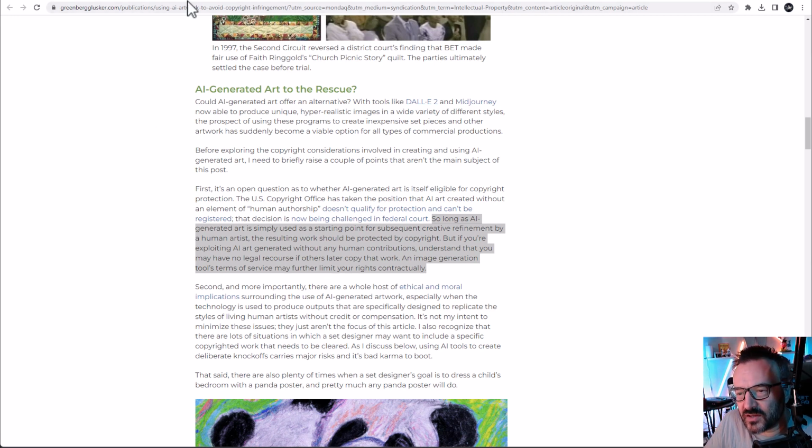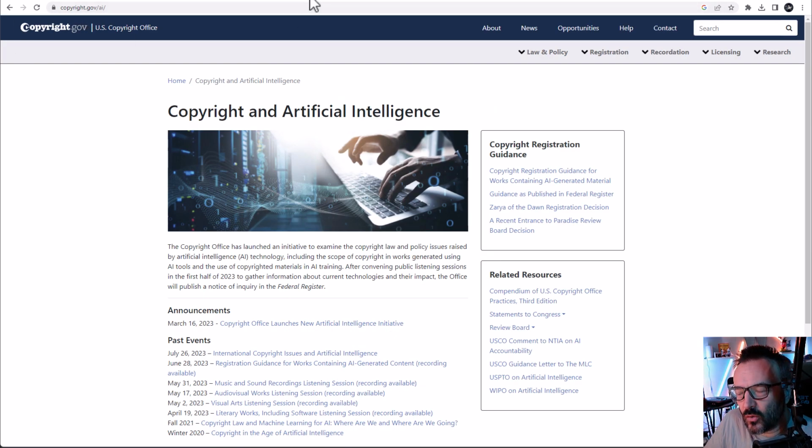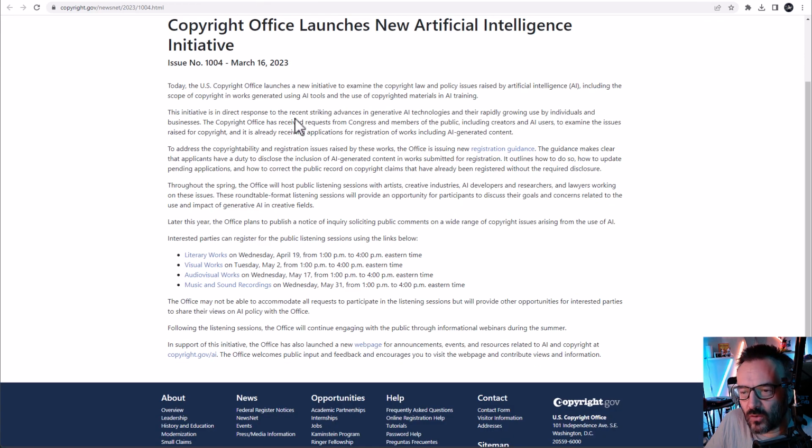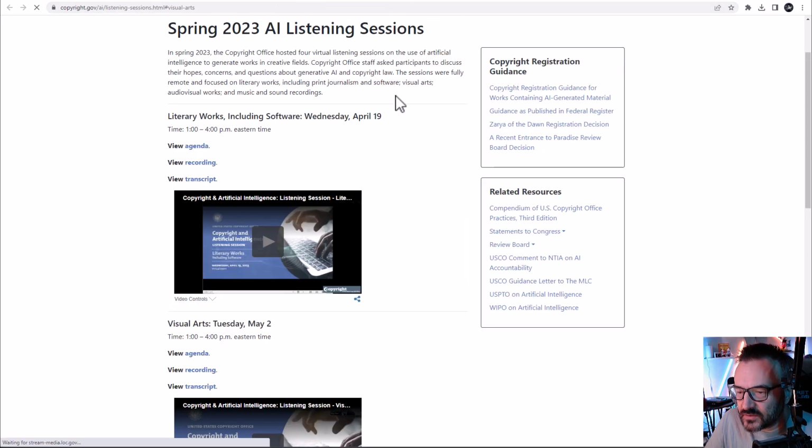Well, according to the government's AI copyright issues, and by the way, all of these links I will provide down below so you can go and look by yourself. There are multiple, some of them very interesting sessions. For example, you can watch the recorded discussion of everything that went on, with both sides bringing all the information.